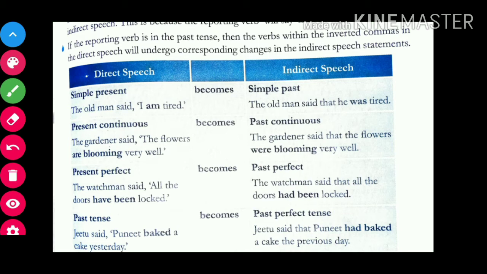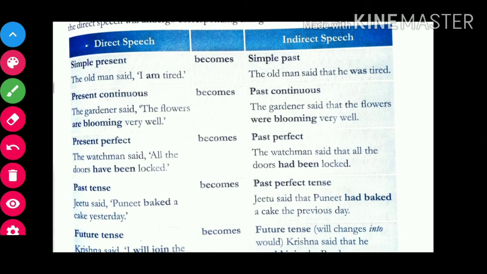Okay, so this is the chart which I was talking about, that if the reporting verb is in past tense, ये chart कब apply होगा? जब हमारा reporting verb that is said रहेगा हमारा, तब जाके हमारे reporting speech में conversions होंगे. Okay, see the chart. If the direct speech is simple present, मतलब हमारा reporting speech हमारा simple present में होगा, it would convert into simple past.